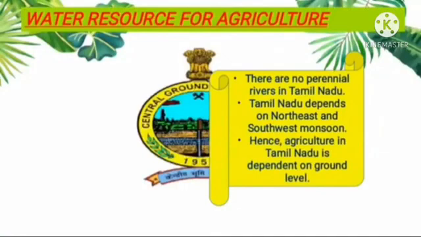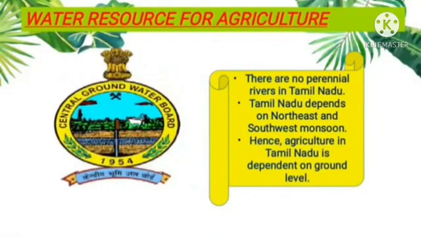Next topic: water resources for agriculture. There are no perennial rivers in Tamil Nadu. Perennial rivers means they flow continuously throughout the year, irrespective of seasons. They are also called permanent rivers. So, children, Tamil Nadu has no permanent rivers. Tamil Nadu depends on northeast and southwest monsoons. Hence, agriculture in Tamil Nadu is dependent on groundwater.